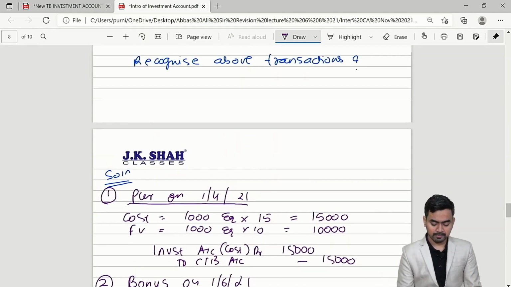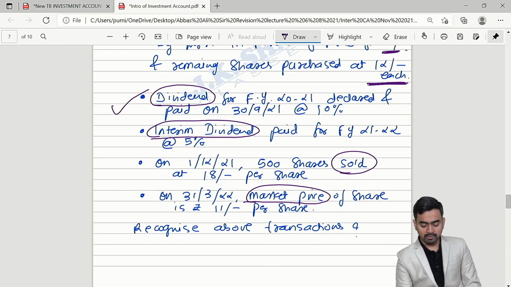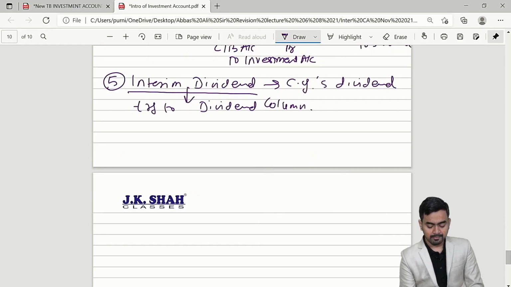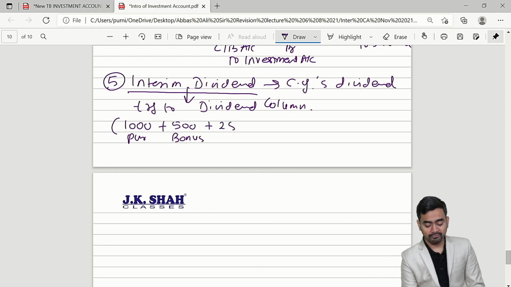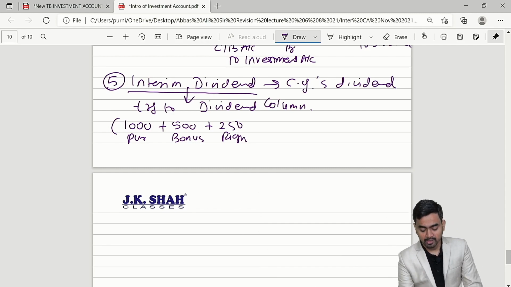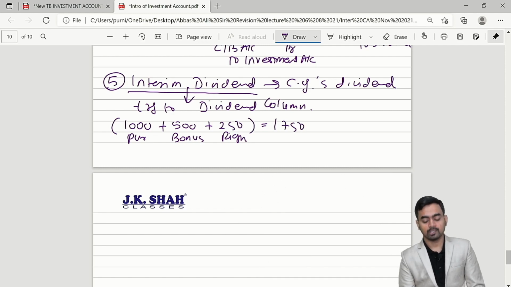First check the adjustment. Interim dividend 5%. Use your brain again, children. Tell me, I am having total 1000 equity shares purchased, 500 bonus, 250 right shares I had acquired. So 1000 purchase, 500 bonus, 250 right shares now I am having. So total how many shares I have? 1750 total equity shares.